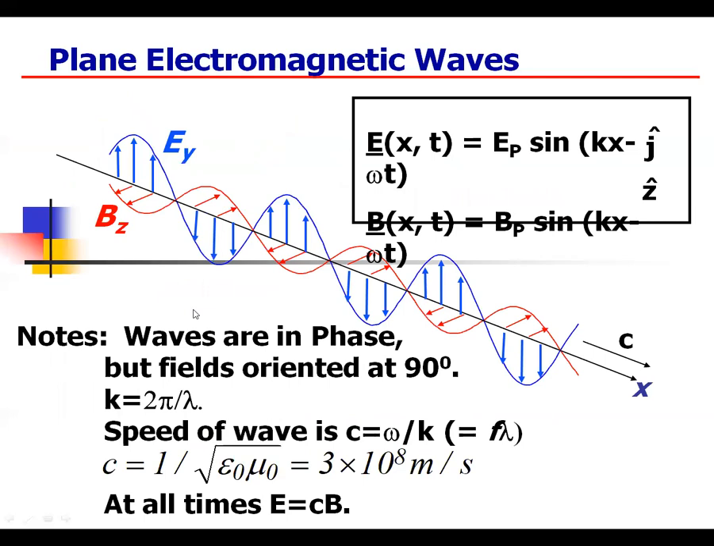This is the plane electromagnetic wave, with the fields at 90 degrees. So we see that the waves are in phase with fields oriented at 90 degrees. The wave speed c equal to omega by k, which is equal to f lambda. So c equal to 1 by root of epsilon naught mu naught, which is equal to 3 into 10 power 8 meters per second.